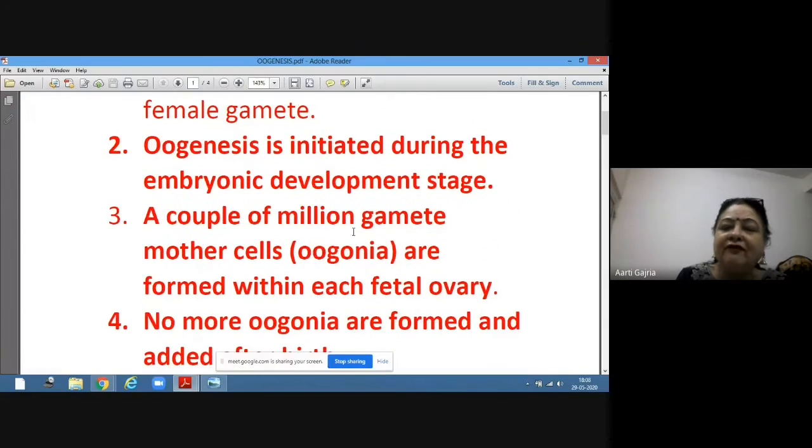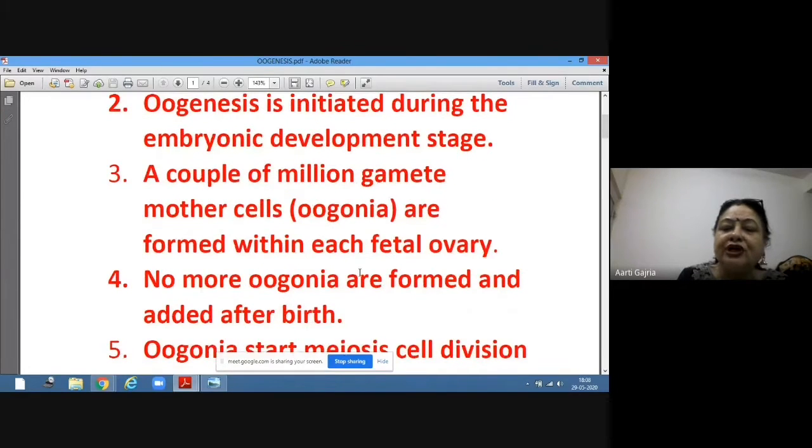So a couple of million gamete mother cells, which are called oogonia, are formed within each fetal ovary. Fetal ovary means the ovary of the fetus. So fetus is having a pair of ovaries, and in each fetal ovary, couple of million gamete mother cells, called oogonia, are formed. Now, after this stage, no more oogonia are formed and added.